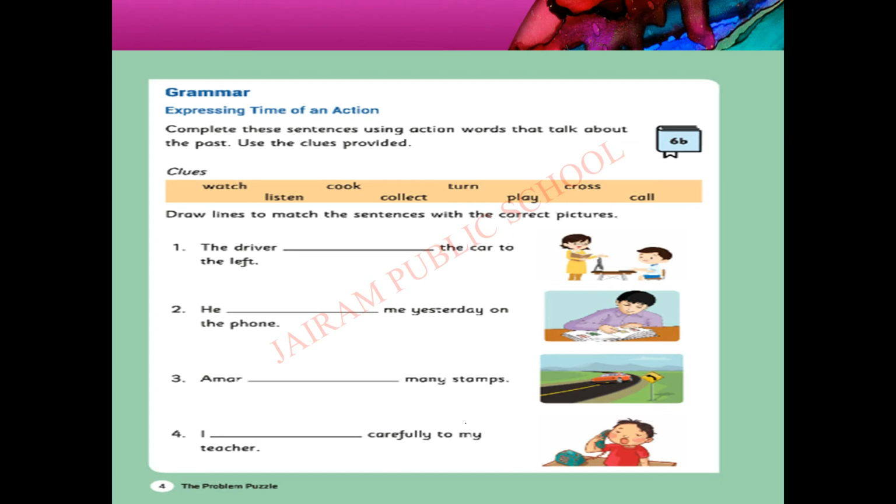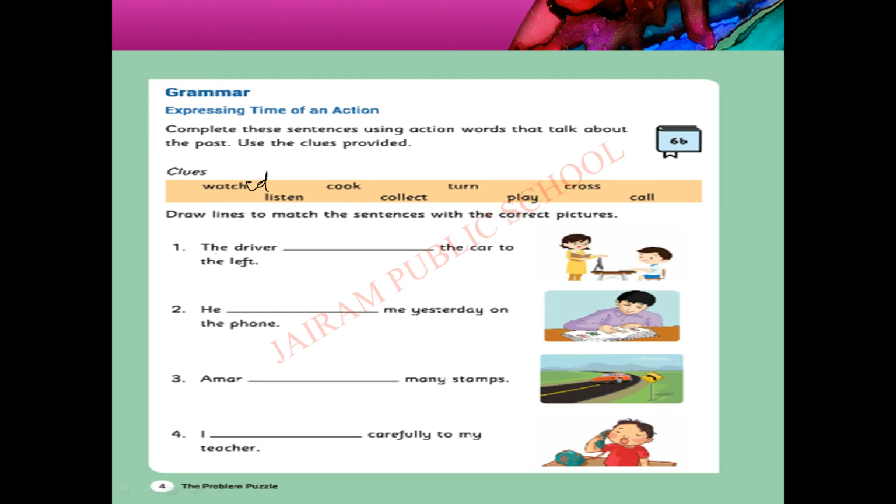Expressing time of action. Okay, complete the sentence using action words that talk about the past. All these actions given in the picture are the clues. Look at the picture clues, look at the action word clues, and then write the answer in the dash. All these actions are already completed. So what is our work? Our work is we have to add ed. Watch plus ed, watched. Listen plus ed, listened. Cook plus ed, cooked. Like that we have to fill the dash, appropriately based on the sentence.